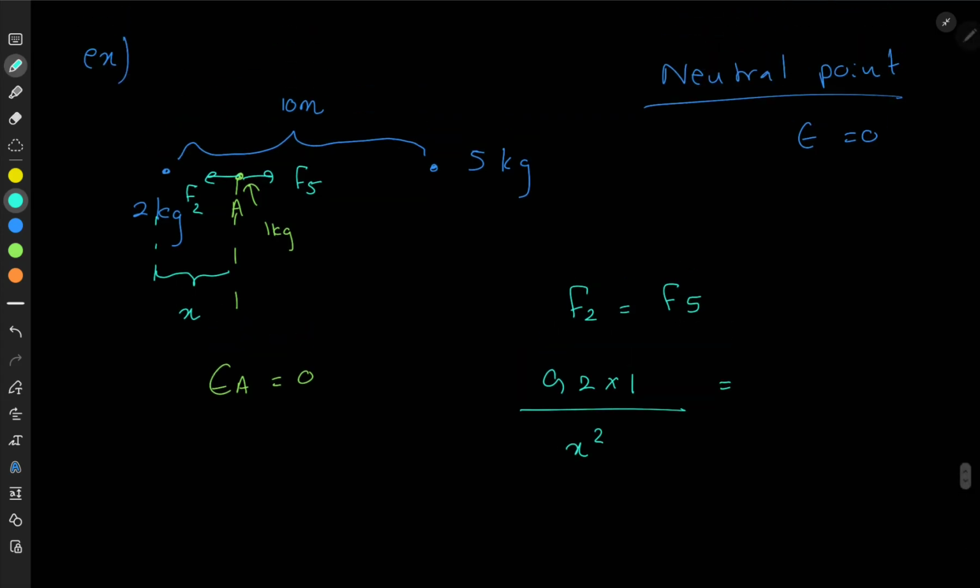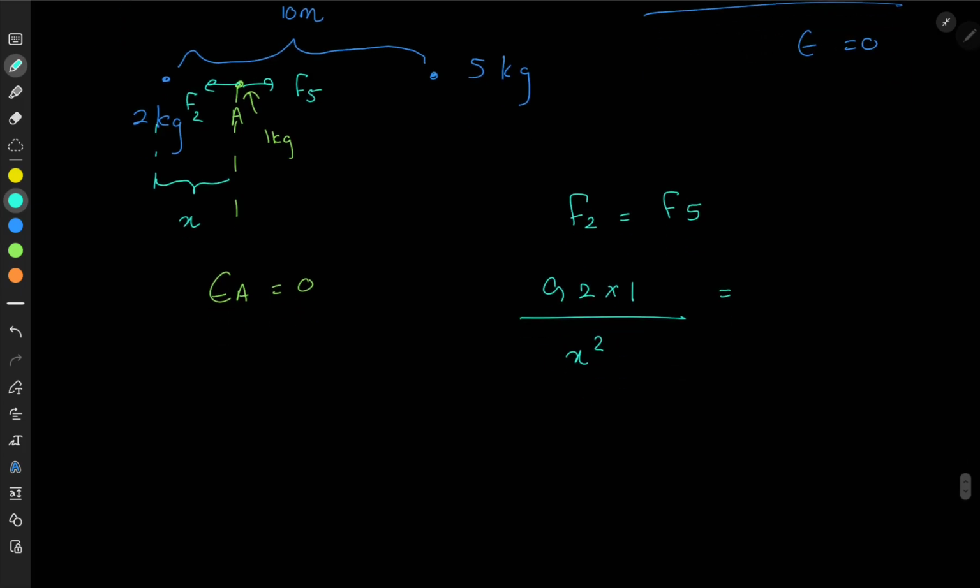So what is F5? F5 is equal to G into mass 5 kg into mass 1, divided by, if this distance is x, this distance has to be 10 minus x. So 10 minus x squared. You can see G and G cancel off.